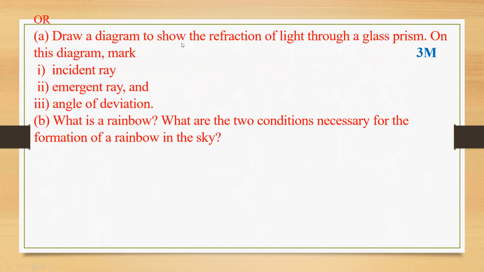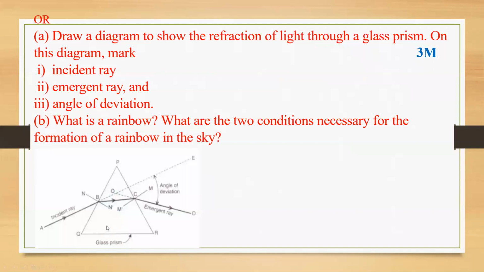Draw a diagram to show the refraction of light through a glass prism. On this diagram, mark the incident ray, emergent ray, and angle of deviation. You know how the refraction will be in a prism. You have to draw the diagram. You can see through the prism how the refraction will be. Especially practice, and also mention the incident ray, and you have to draw the emergent ray which is coming out of the prism, and some angles. Understood? Then we'll move to the B question.